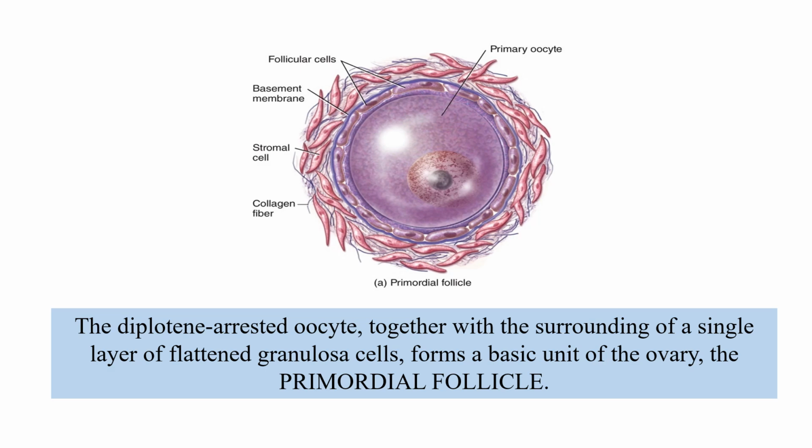You can see that the central portion is a primary oocyte, and surrounding this oocyte there is a flattened granulosa cell. This oocyte and the granulosa cell as a whole form the basic unit of the ovary, that is the primordial follicle.